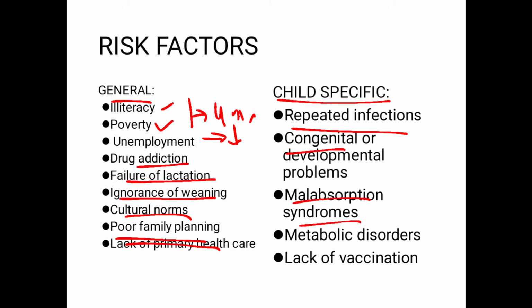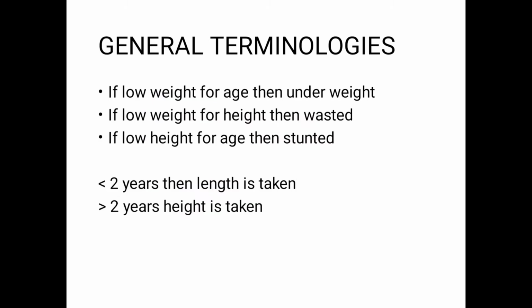You're giving the child a diet but the child is not able to absorb it, like celiac disease, lactose intolerance, sprue, metabolic disorders, galactosemia, phenylketonuria. Lack of vaccination, again predisposing the child to repeated infections and ultimately the poor health of the child. Now, there are certain general terminologies pertaining to malnutrition.